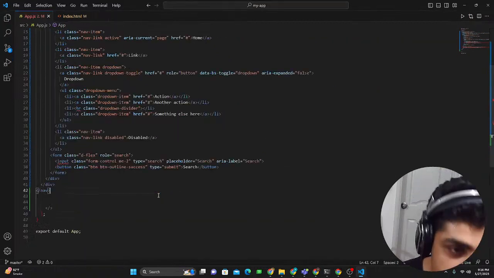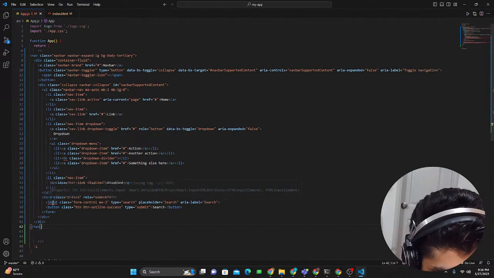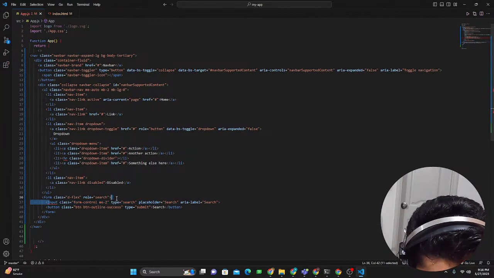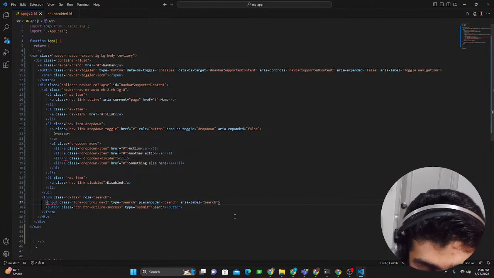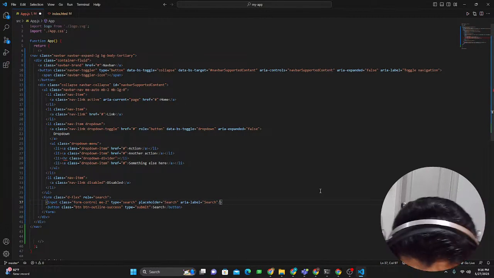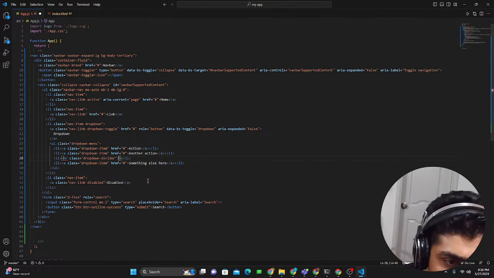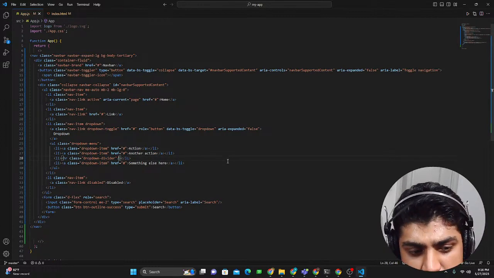Let's zoom out a little and see what the issues are. There are some red underlines. This input has an underline. The problem is that wherever you have these tags in React, they actually need a closing tag, so include this forward slash at the end. Then over here we have HR. Include the forward slash at the end so that the error is gone. Other than that, I think that's perfect.